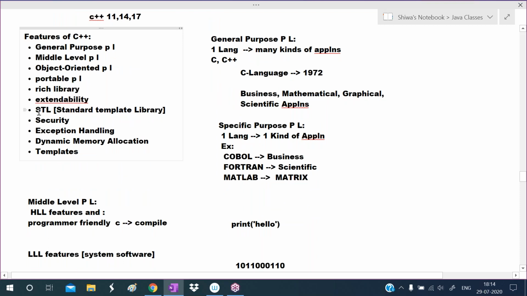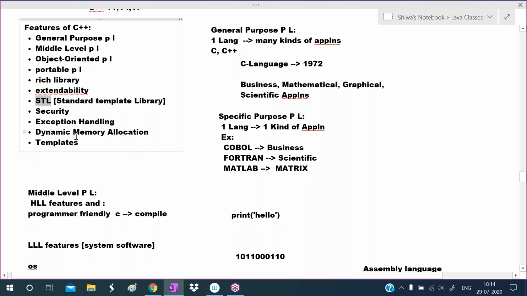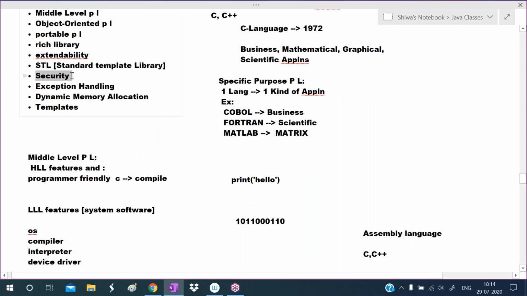C++ is providing this standard template library to us. And C++ provides basic security for the data by using classes. In the classes, by defining the members as private, we can provide basic security for the data.